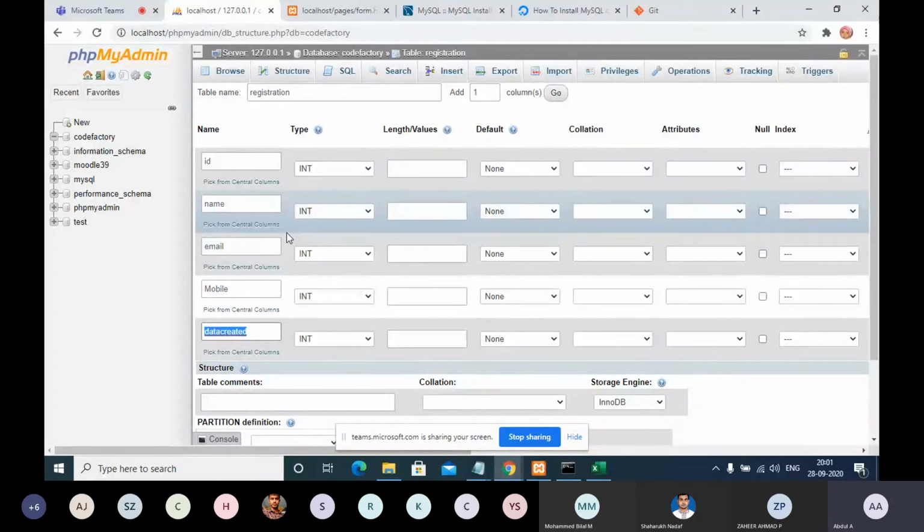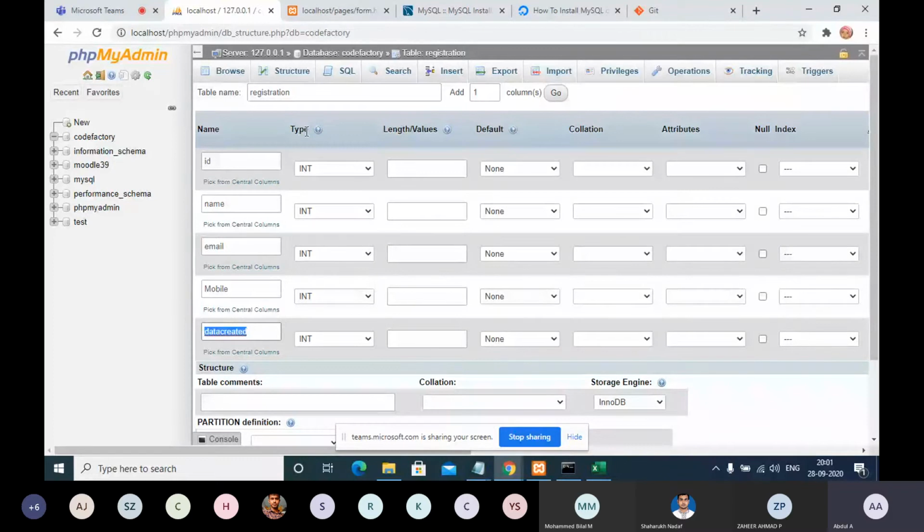Now the next thing is data type. Guys, you might already know about the data types: integer, float, character, varchar, and n number of other data types.